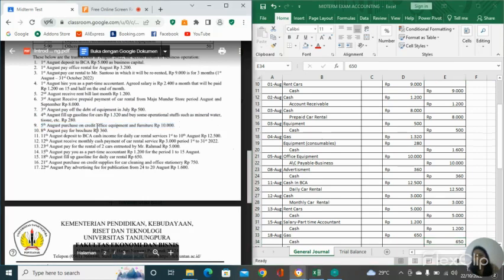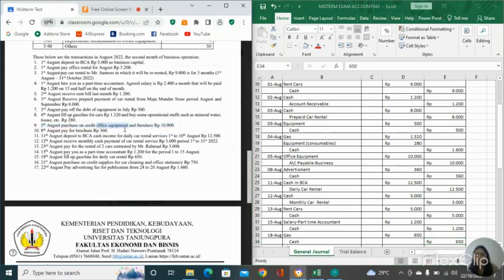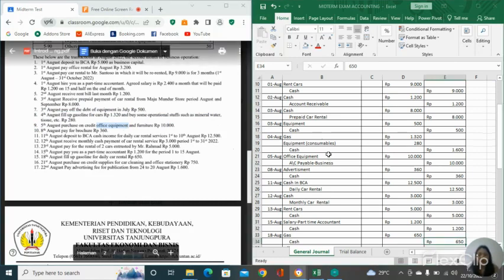So as we can see, it is office equipment. So it's not going to be an expense because it's for the office. So it's going to be an asset, and in the asset, if we buy it, we purchase it, we do the transaction for office equipment, it's still going to be debit.